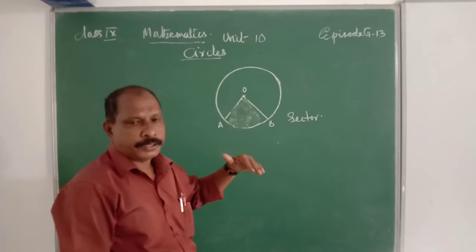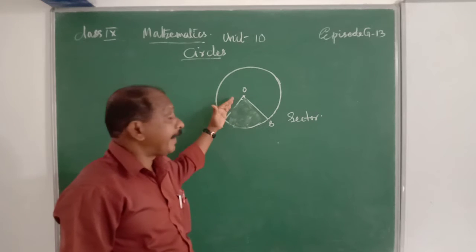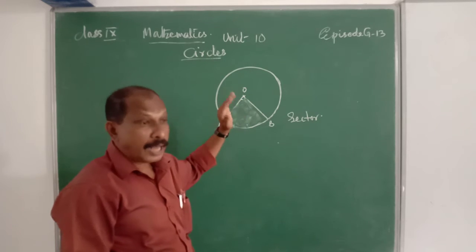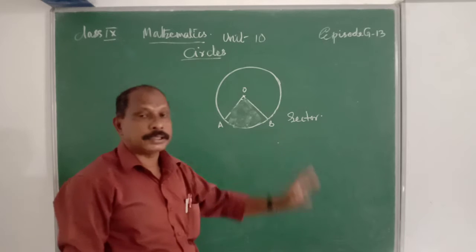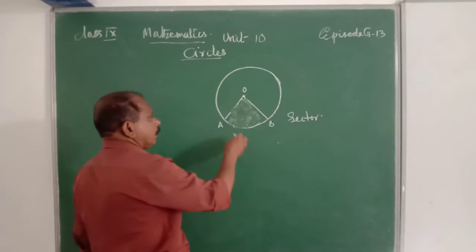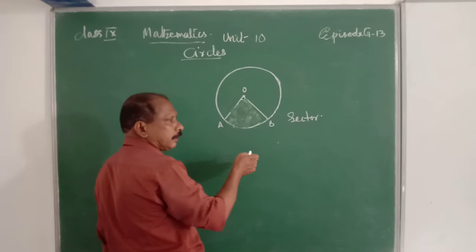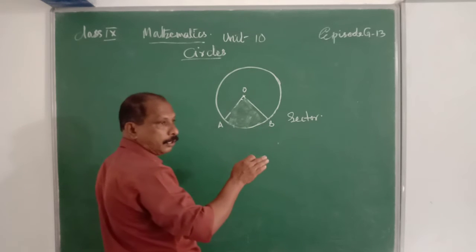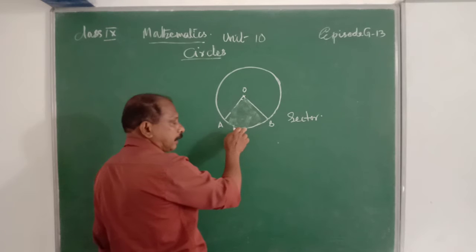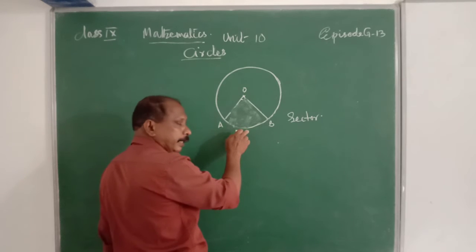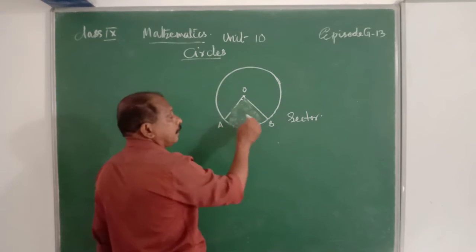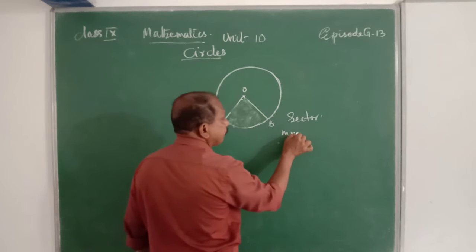One arc of a circle made with two radius segments at the center. That part of the circle is known as a sector. We know that the length of this arc is less than the semicircle. Therefore, this is a minor arc. Then the sector is a minor sector.